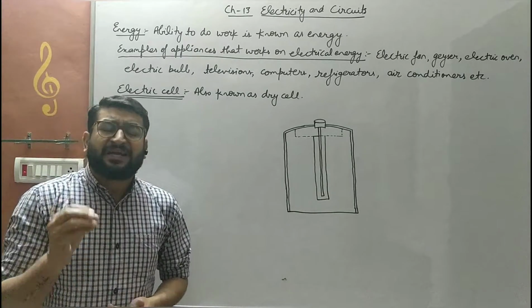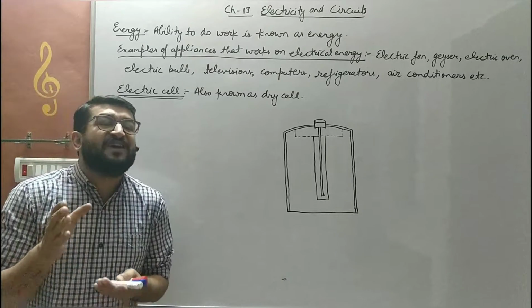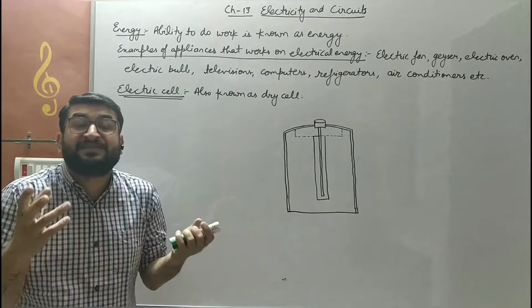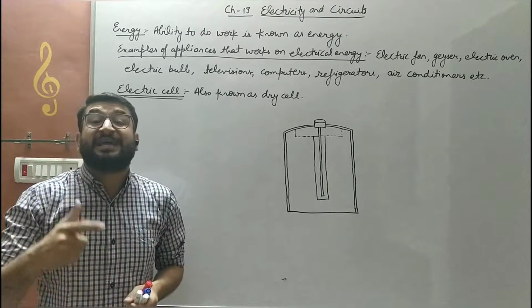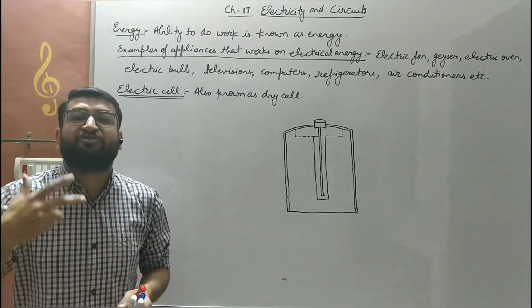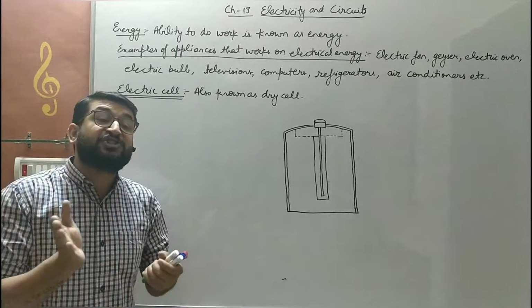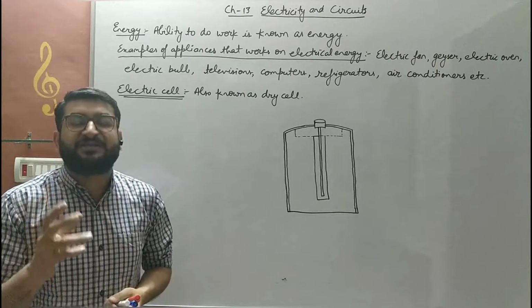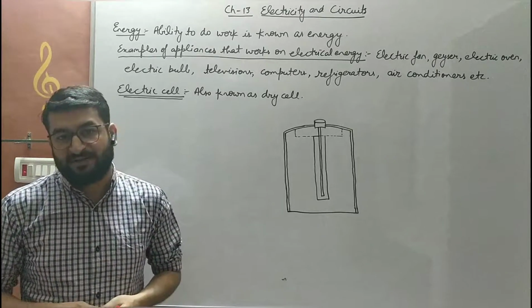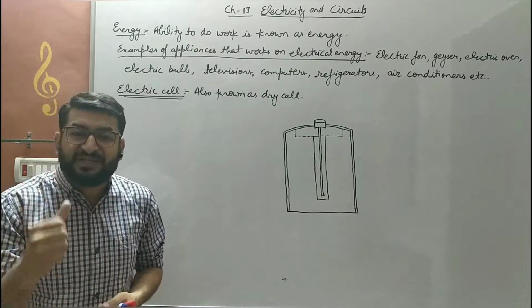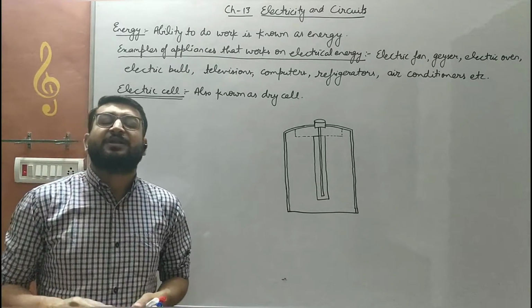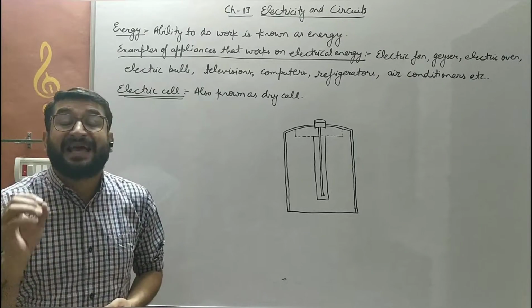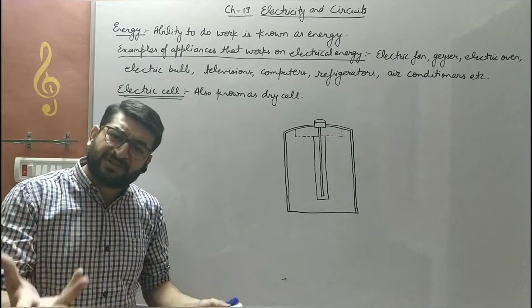So, children, electrical energy is a form of energy by which various electrical appliances work, like the basic appliances of our life: refrigerators, electric fans, electric lamps, electric bulbs. Mobile phones are charged due to electrical energy. Various computers, refrigerators, they run with the help of electricity. Air conditioners, electric geysers, electric ovens, they all work on a form of energy known as electrical energy or electricity.